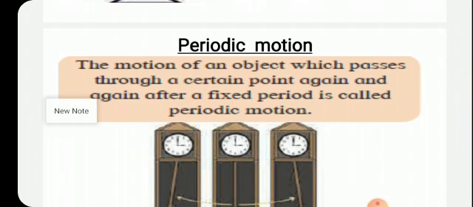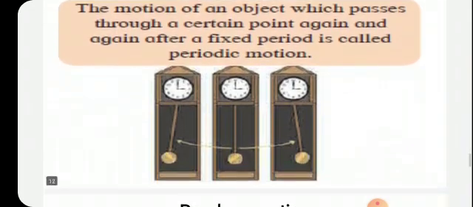The hands of a clock take the same time to move from one place to another. 60 seconds are required for 1 minute, and whenever it completes its hour, it takes 60 minutes all the time. So the period is fixed for its movement. Okay, that is called periodic motion.